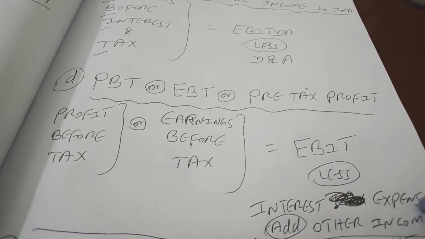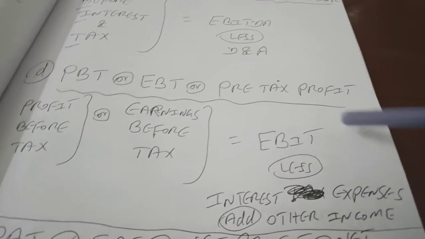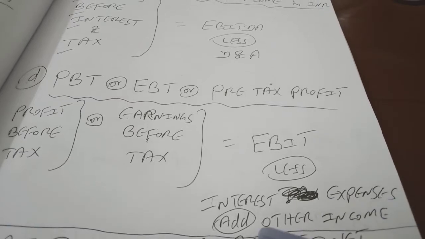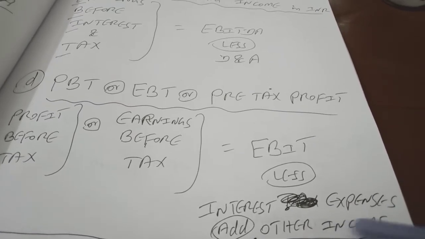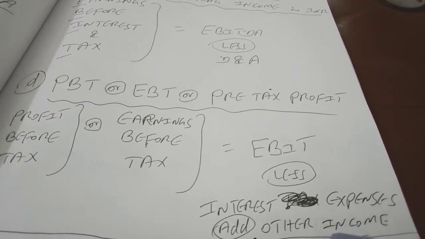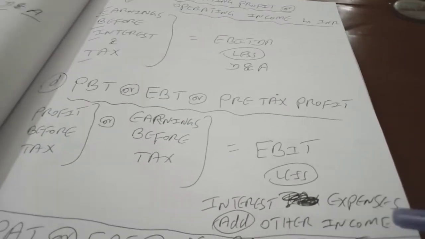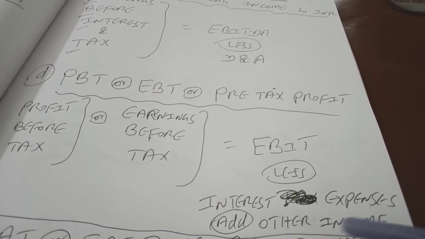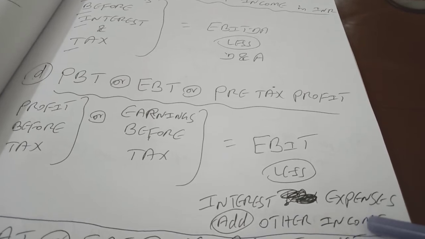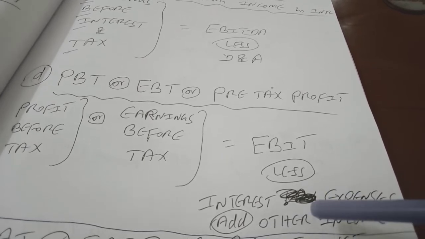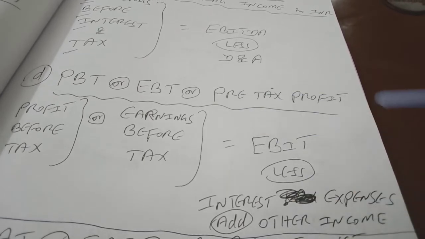So I subtract interest expense from EBIT, and then I add other income here. What is other income? Non-operating revenue. That means interest on your investment is your non-operating revenue. Gain on sale of capital asset is your other income, right? So I am going to add that in order to find out what is my PBT.